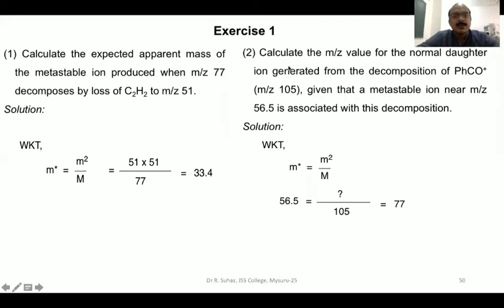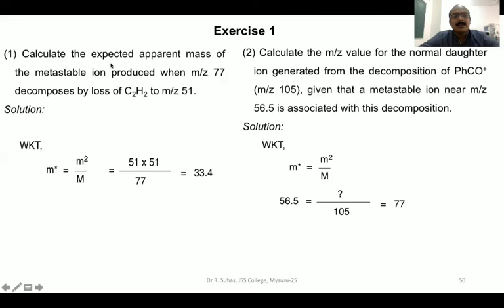We will work out the exercise 1. The first problem: calculate the expected apparent mass of the metastable ion produced when M by Z 77 decomposes by loss of acetylene, that is C2H2, to M by Z 51. Clearly try to understand the problem.